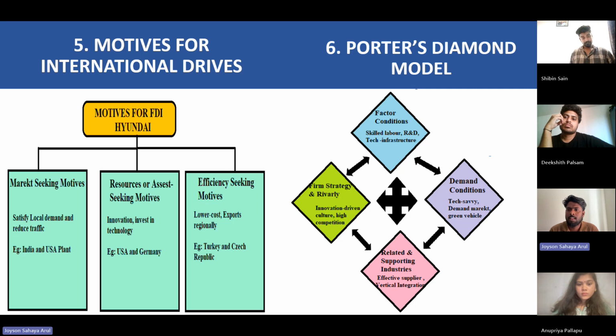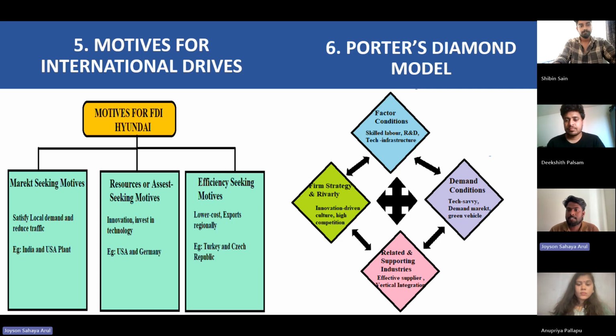The facility in Chennai, India will supply the country's need for affordably priced automobiles while also exporting to nearby nations. Resource or asset seeking motives obtain competent workers, for example, German automotive technologies for research and development, reach out to regional innovation hubs and supply networks, and boost technological capacities such as autonomous technology and EV.